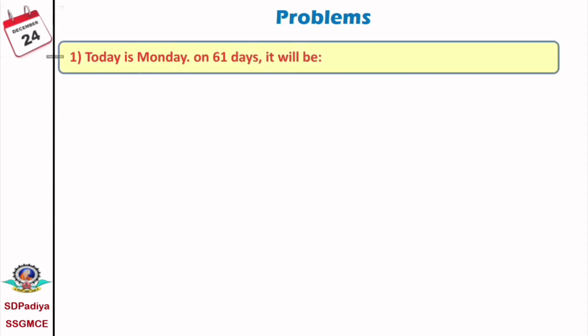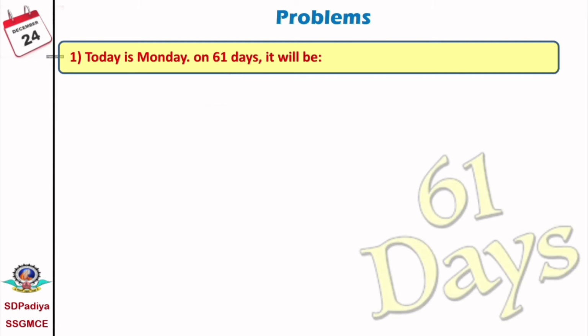By considering all these things, the odd days of a month, odd days of a year, the rule for a leap year, and the relation between the odd days and days of a week, we can start to solve the problem statements. Now here we have the first problem: today is Monday, then what will be the day after 61 days?